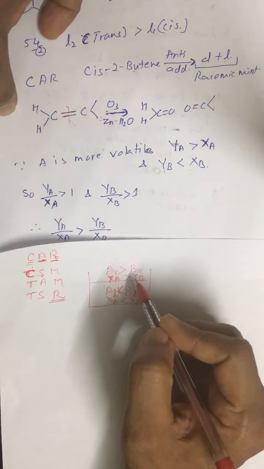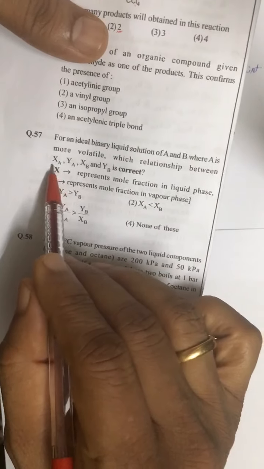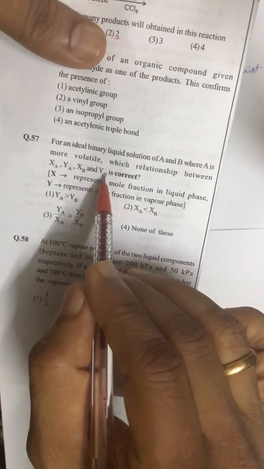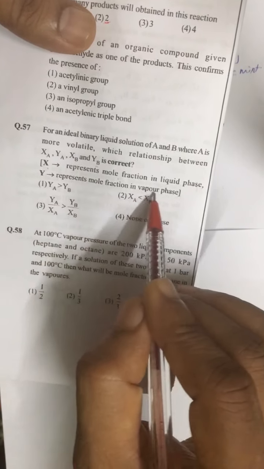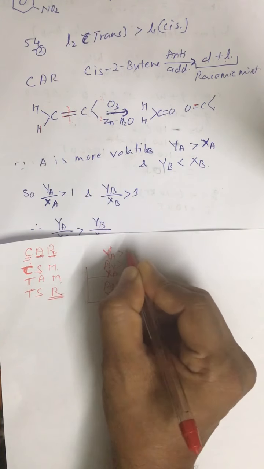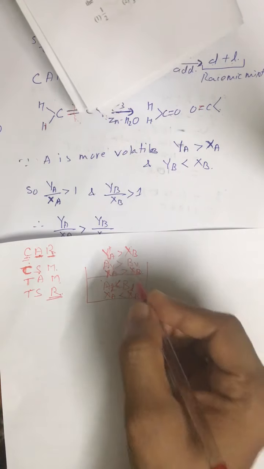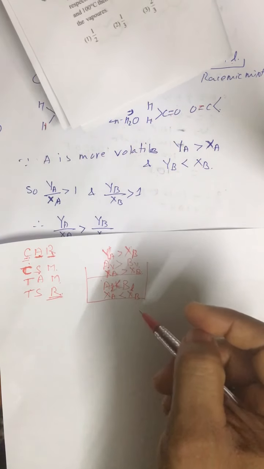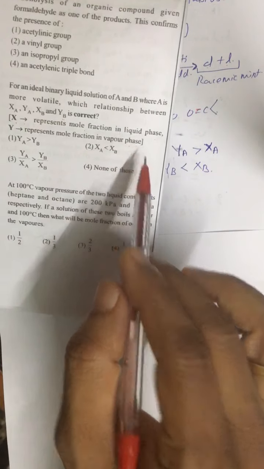X of A, Y of A and X of B, Y of B. It is mentioned that X represents mole fraction in liquid phase, and Y represents mole fraction in vapor phase.